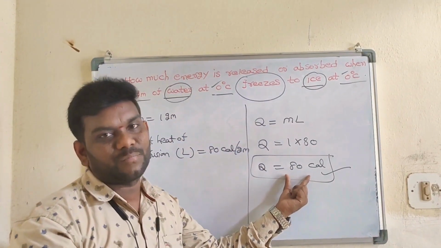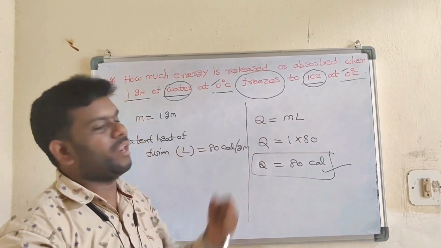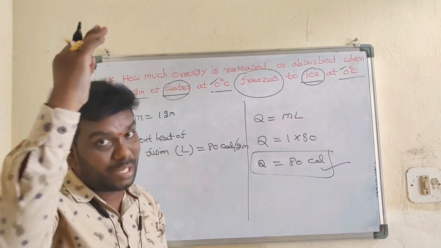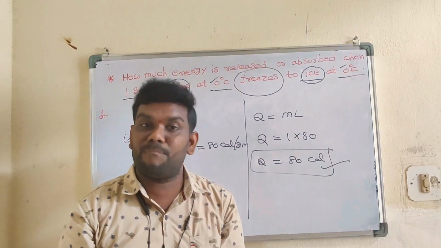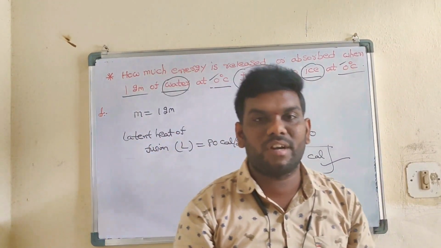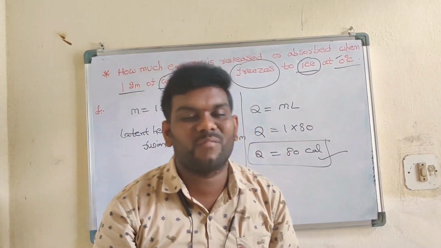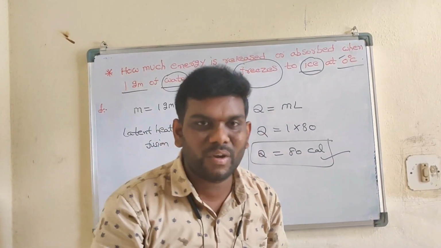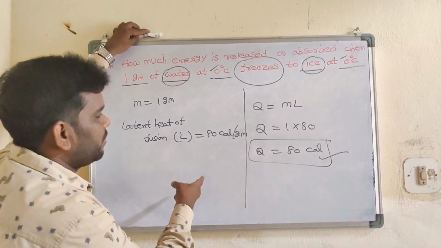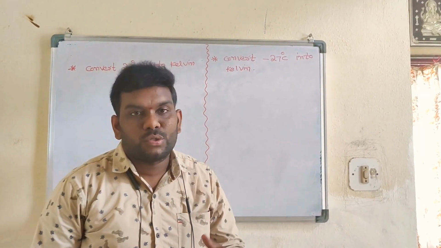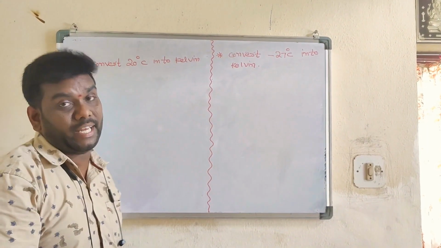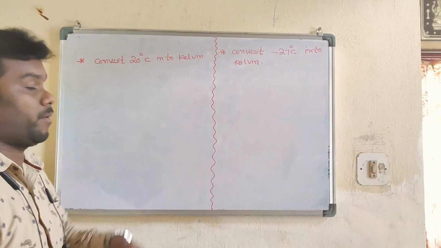80 calories. So in this problem 80, in that problem 540, temperatures are same, Q is equal to mL. When temperature is different, Q is equal to m s delta T formula is applied. Okay students, this is very important. So in this problem, that is one type of problems, and it is another type of problems.